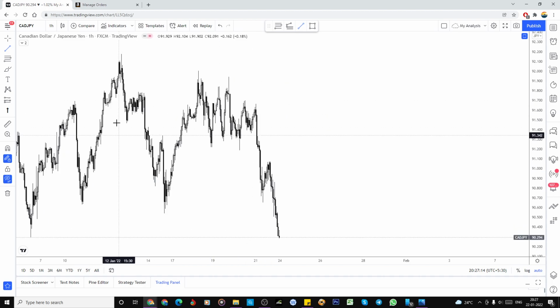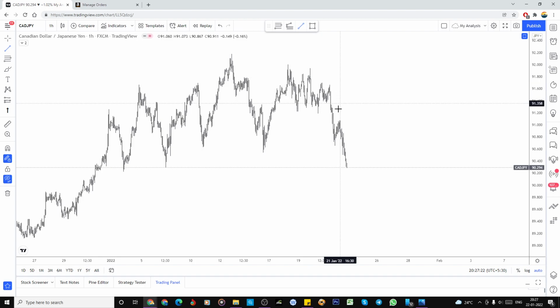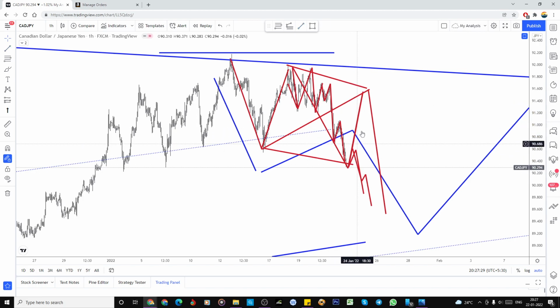How do you have to practice? Just listen to this chart. This is a 1 2 3 4 5. It's a complete, perfect impulsive wave, and here also it's a perfect impulsive wave. And how is it looking here? It's looking like a correction part. So if it bounces like this, we are expecting, that's it. Simply make this the stop loss and enter on the sell side for this wave.